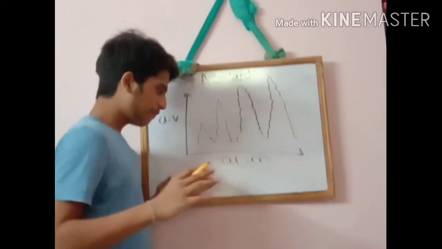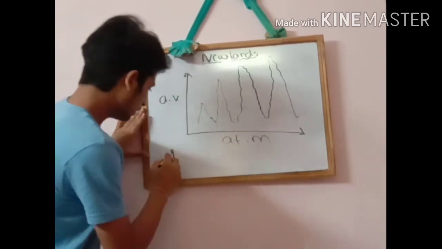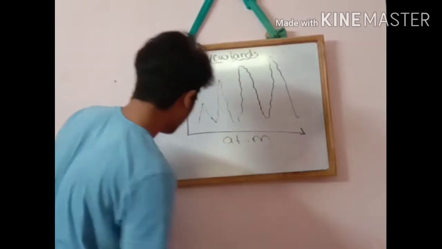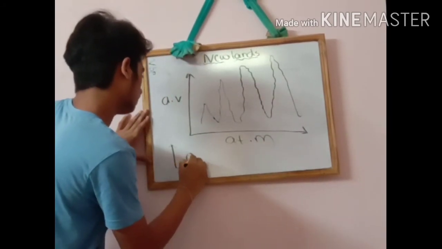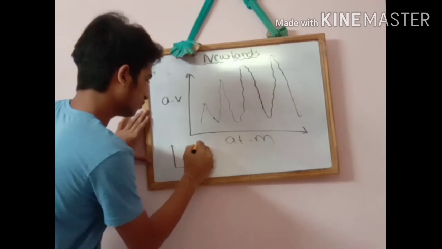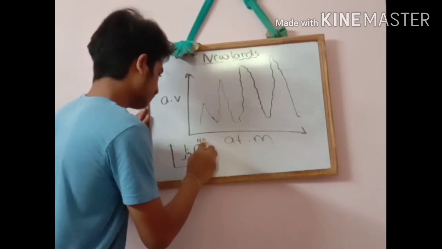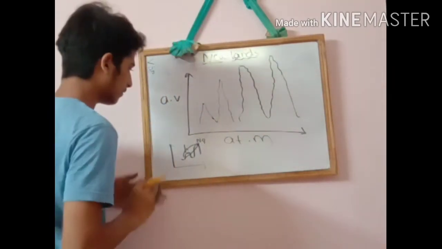I will give one rough example, friends. See here, if you think this is a Lothar Meyer graph, this is the peak. Now let us take lithium and sodium. Like this, they occupy the same positions on the curve.